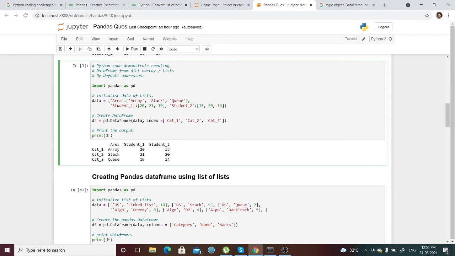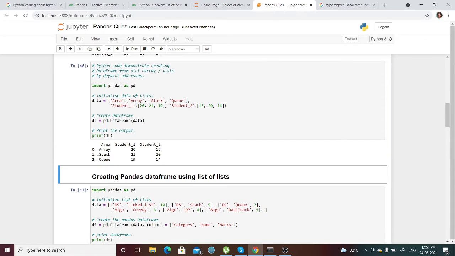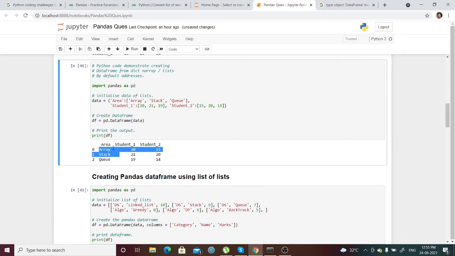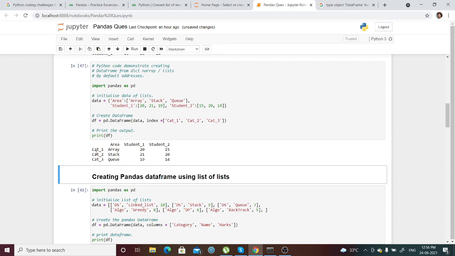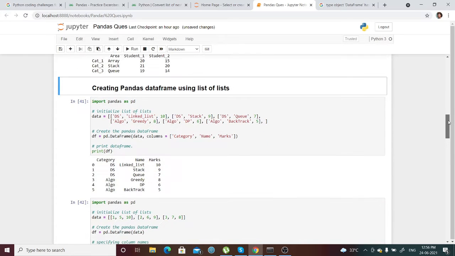If you do not mention any indexes, it will print all the values and columns, and it will take the default index like 0 1 2 3. This is how the data frame works. If you want to mention an index, then in place of the default index 0 1 2 3, it will print whatever indexes we have mentioned in the parameters.